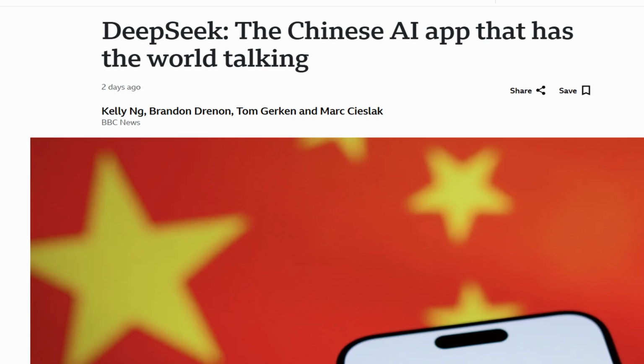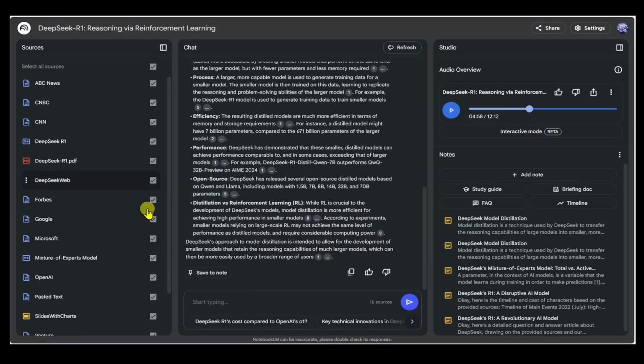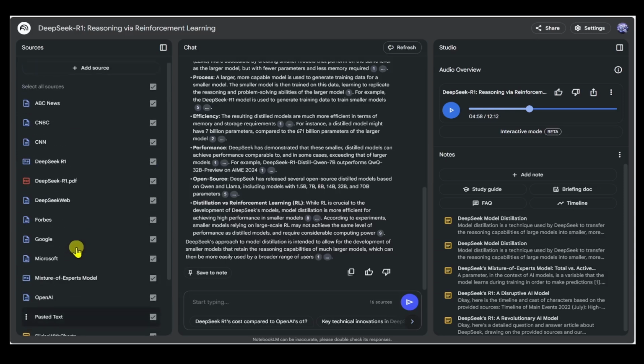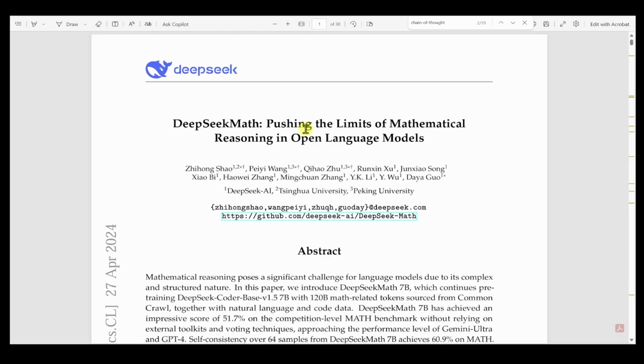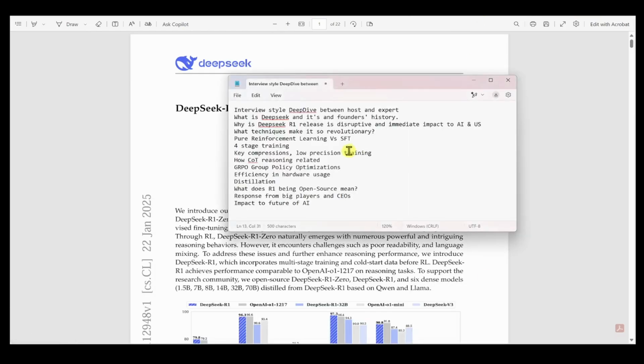To find out, I turned to NotebookLM. Here's my notebook, packed with news articles, blog posts, X threads, YouTube videos, and, most importantly, technical papers on DeepSeek's latest V3 and R1 models. Then, I ran a prompt to generate a podcast-style breakdown of what's really happening.